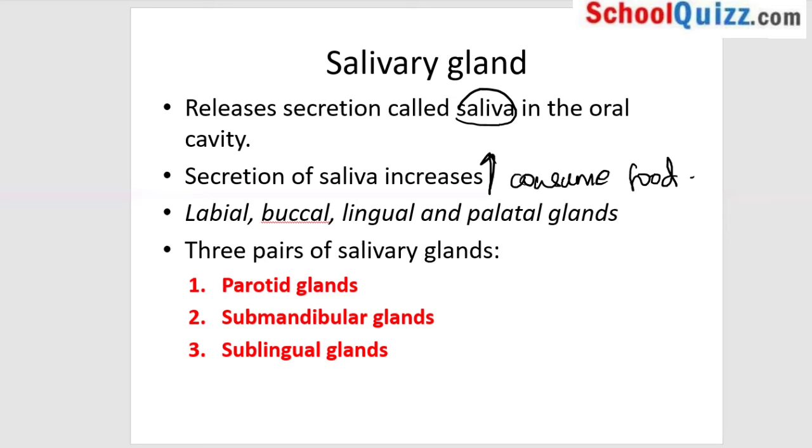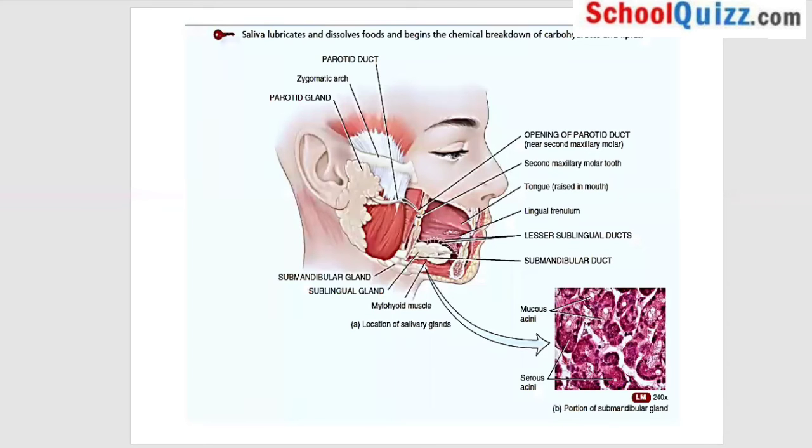And there are 3 pairs of salivary glands: parotid glands, submandibular glands, and sublingual glands. So you're in the picture which will explain where these glands are present. Your parotid gland is present just right in front of your ear. This is where your parotid gland is present.